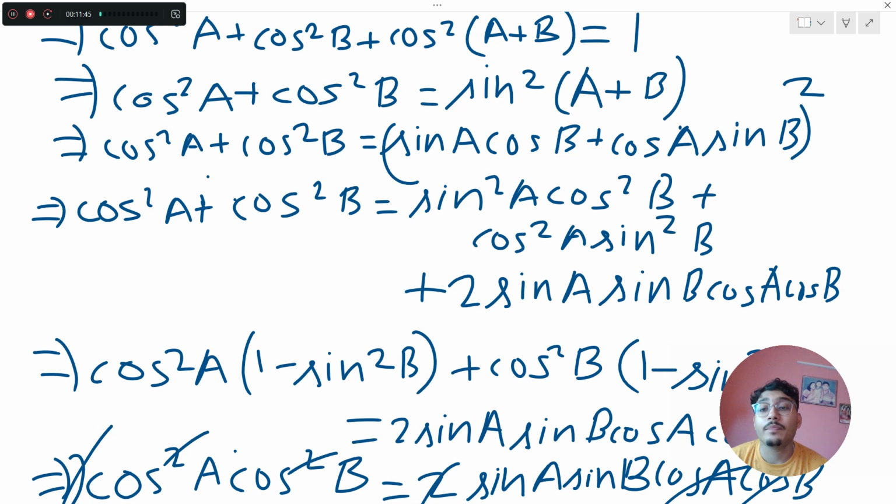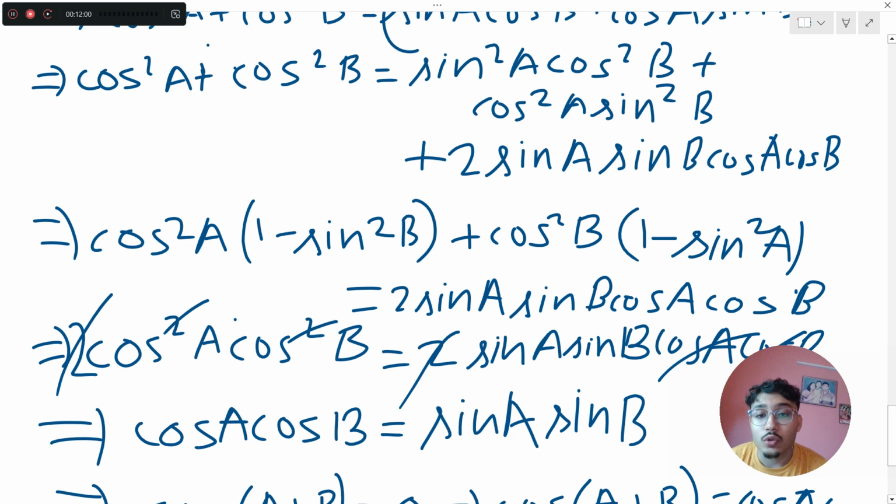So this is squared. So cos square a plus cos square b equals sin square a cos square b plus cos square a sin square b, like a plus b whole square. So a square plus b square plus 2ab, so 2 sin a cos b into cos a sin b. Cool. So what do here? We take these two terms, this term and this term, since they have their common terms here,